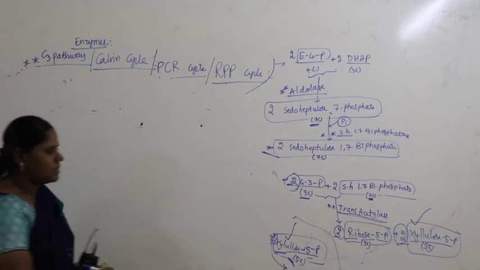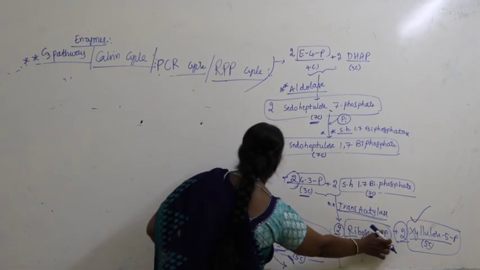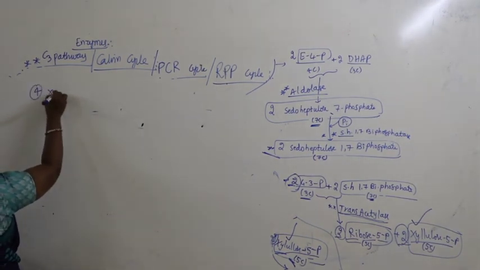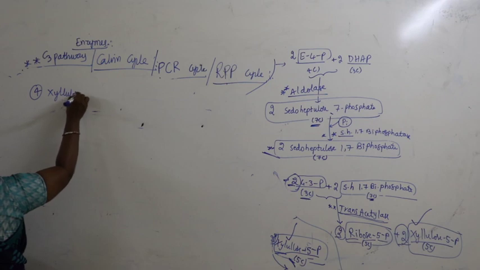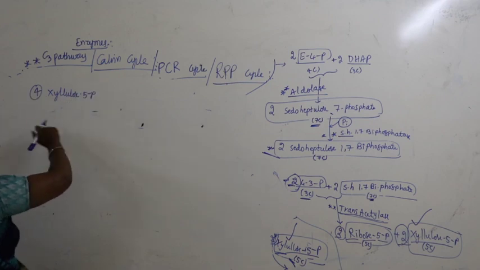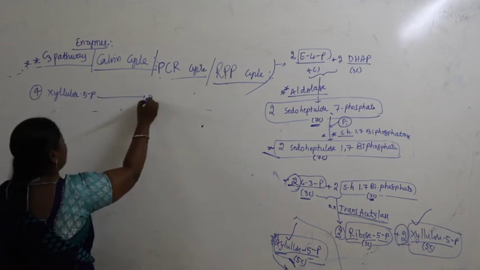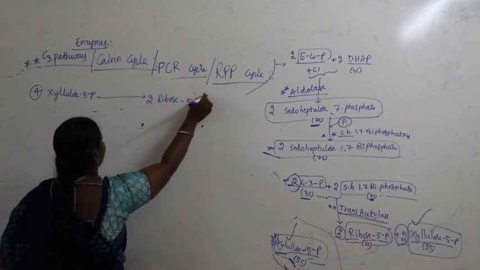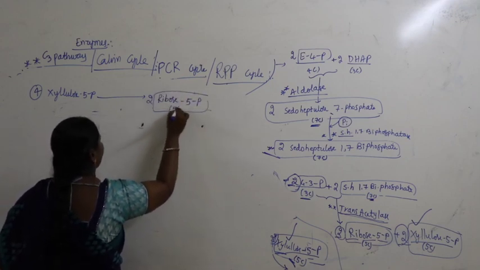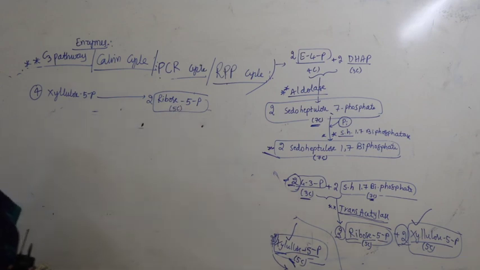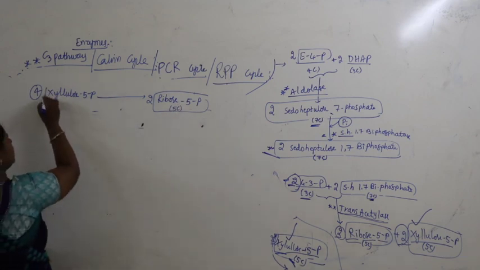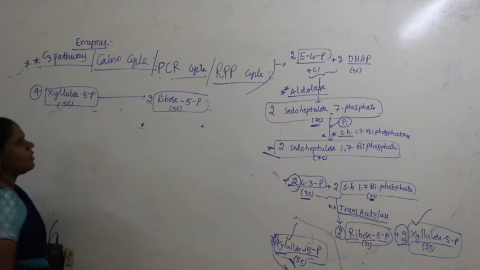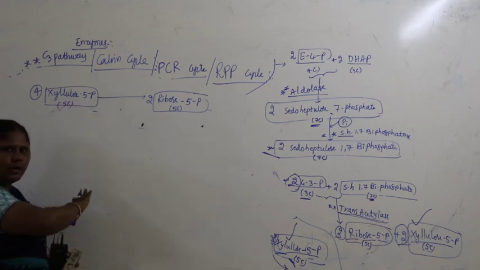So what did I say lastly? Here we find 4 molecules of xylulose 5-phosphate, which lead to formation of 2 molecules of ribose 5-phosphate having 5 carbons. So this is nothing but an isomerase reaction. This is also 5 carbons, this is also 5 carbons. Pentose sugars, both are nothing but isomers.